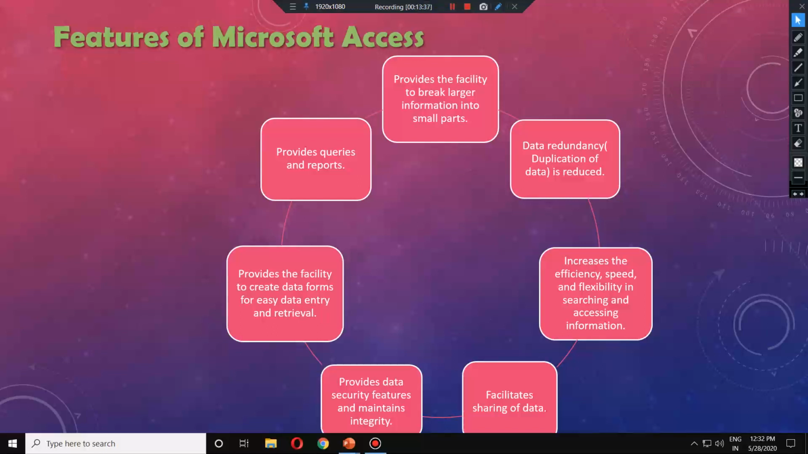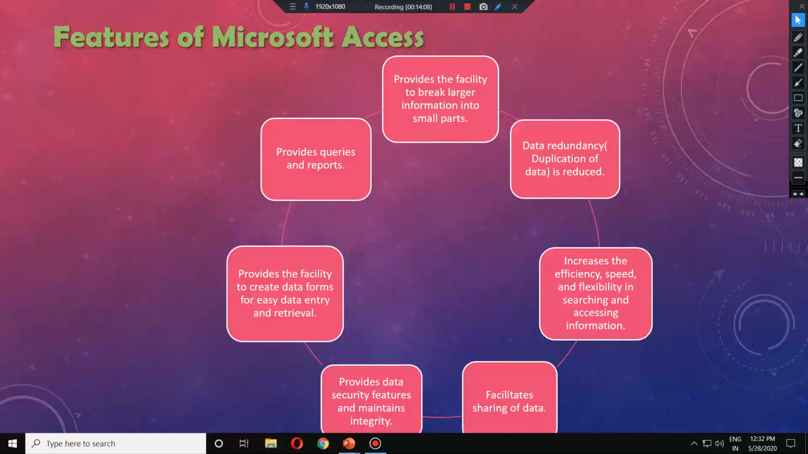Data redundancy is not eliminated, it is reduced. So we can believe, we can trust that whatever data is filled there, it is the only data. The record is the only one. No other person is having the same record. Next is that it provides the facility to create data forms. As we know, queries, reports, and here comes the form. So we already discussed what is the use of a form. Then it provides data security features and maintains integrity.